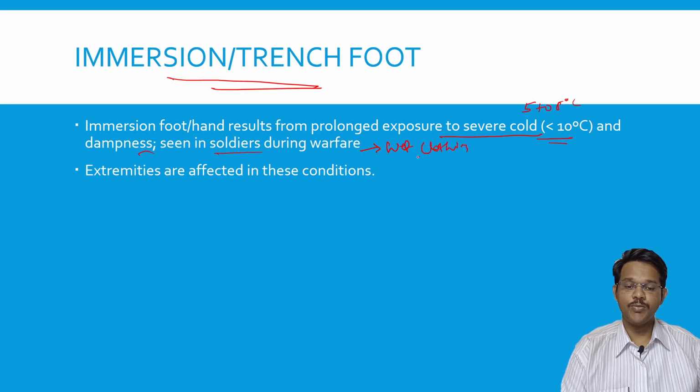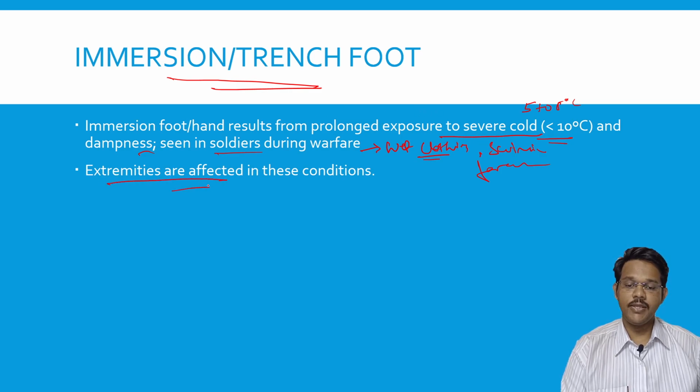If the person wears wet clothing, or is swimming for a prolonged time, or is prolongedly exposed to dampness, like soldiers working in forest areas, they are continuously exposed to water vapors and the clothes are continuously wet. That causes immersion foot or hand.